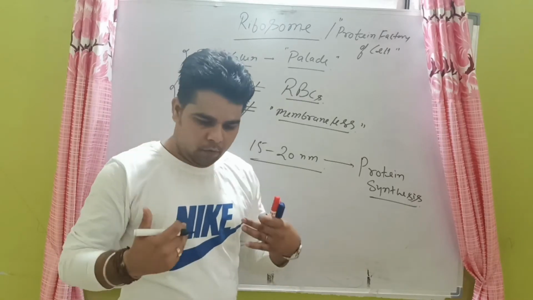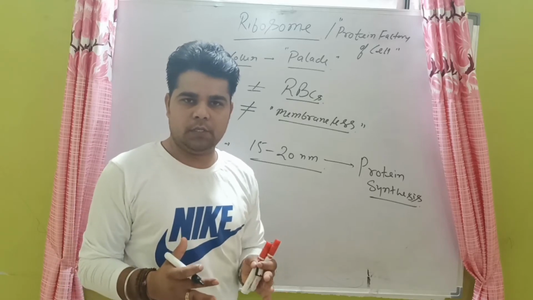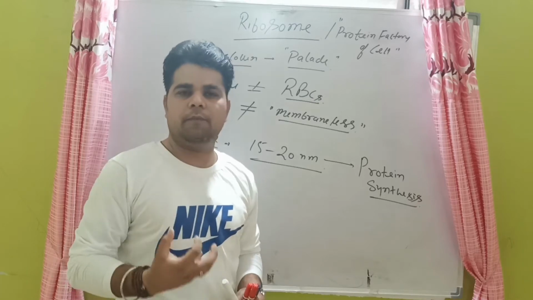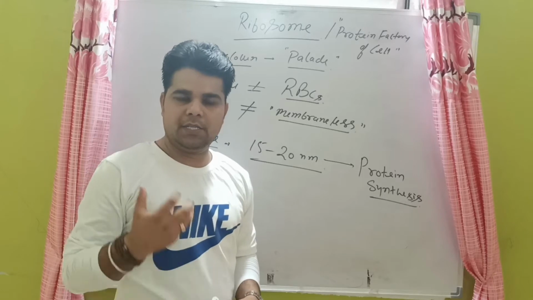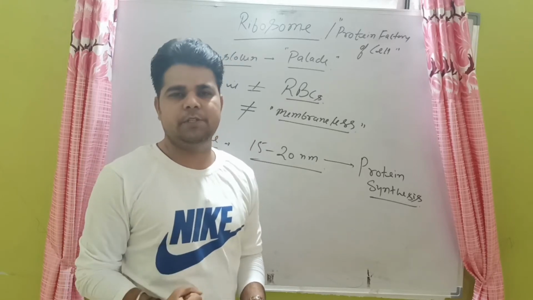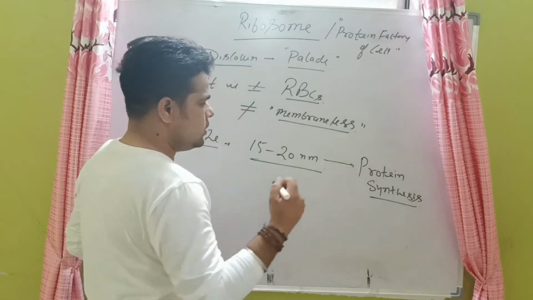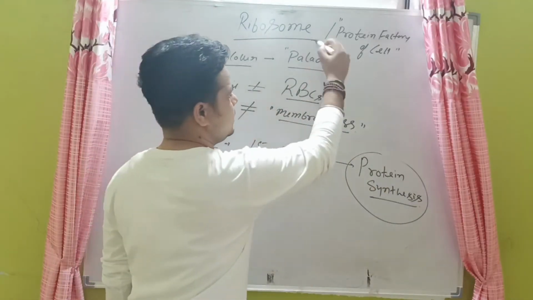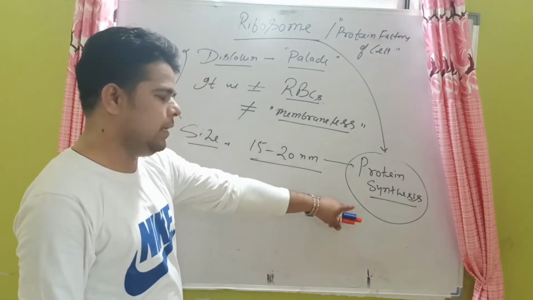Because all living organisms' body functions depend on their protein structure, because we are all made up of proteins. About 90% of our body is made up of proteins, and proteins are required in each and every living organism. So protein synthesis must be performed, and ribosomes play the role in protein synthesis.